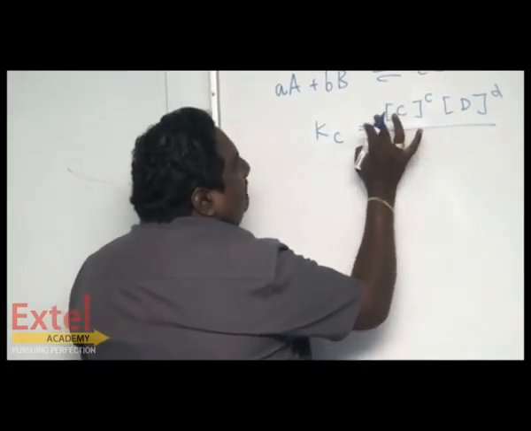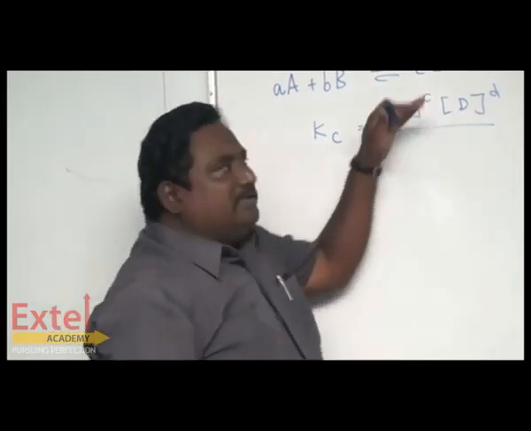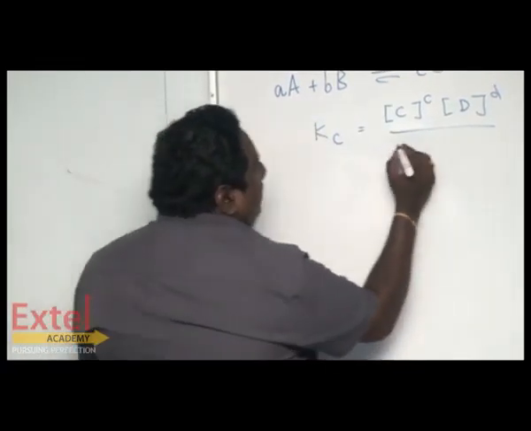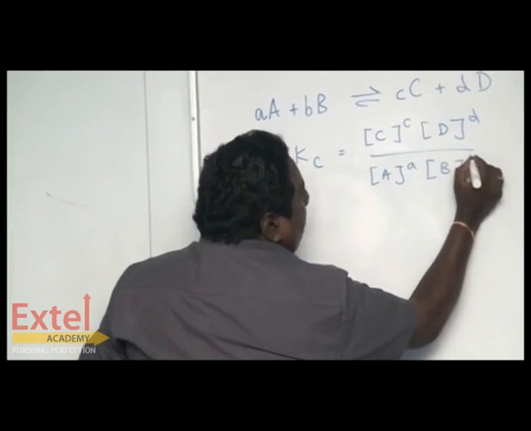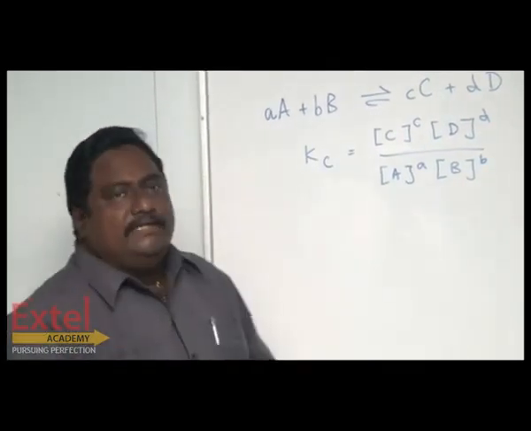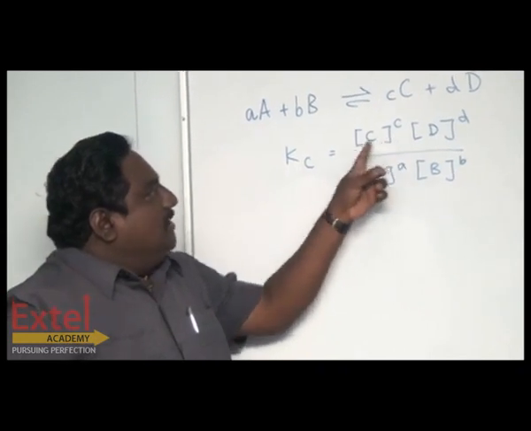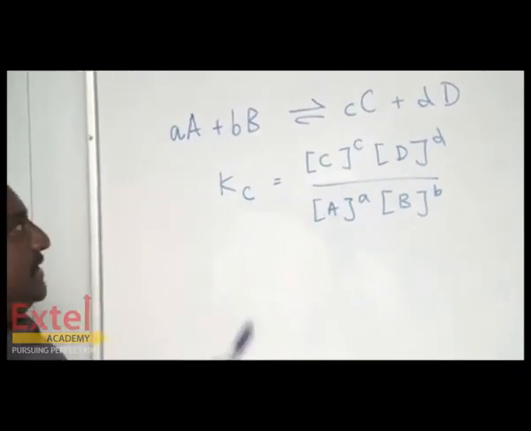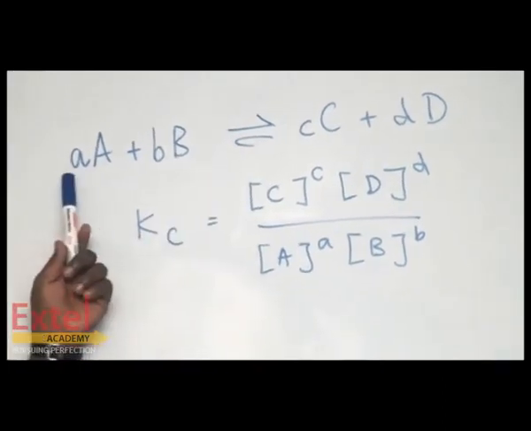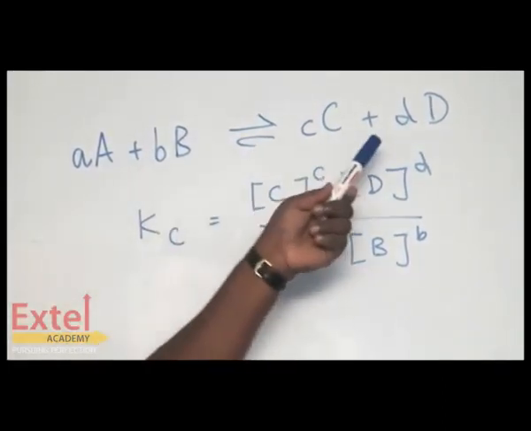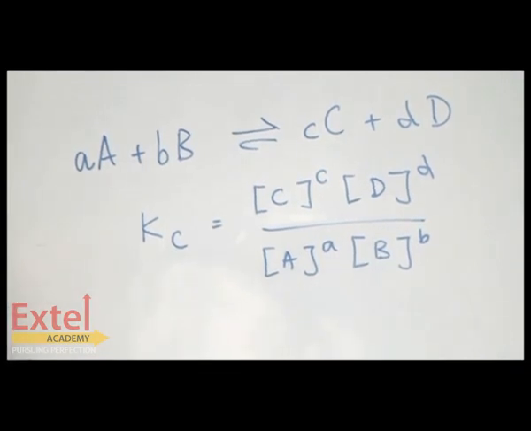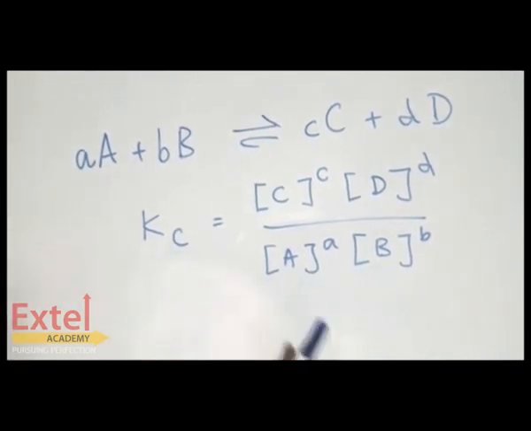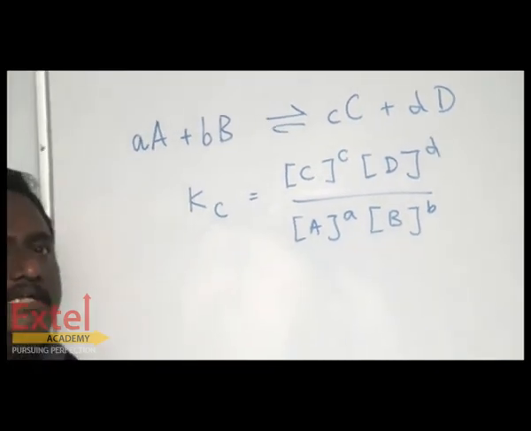So first the product concentration has to be written in the numerator. Now let's come back to the reactant. The reactant must be written in the denominator likewise. Look here, the product occupies the numerator. Always the left hand side of the equation represents the reactants, and the opposite side represents the products. So the concentration of product must be written as the numerator, and the concentration of the reactant as the denominator. This is the basic thing. It is called Kc.